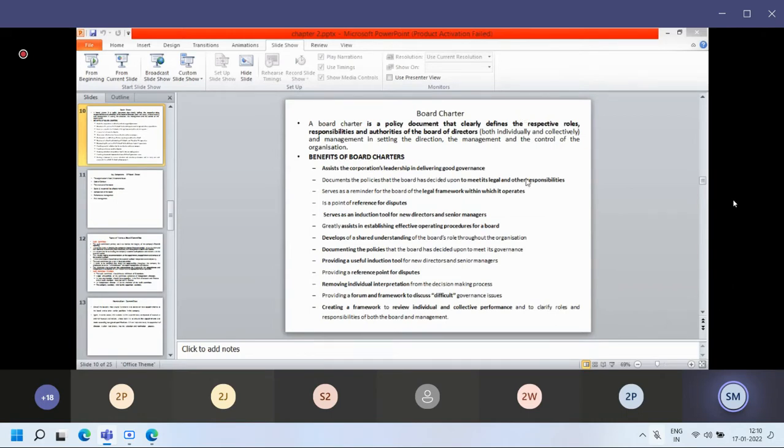What criteria can be included? What criteria can be measured? On what basis can a director be evaluated? What was the performance, what is the indicator, what are the indicators we have to use? Those things we have to include in the performance management. So that will be part of the board charter.